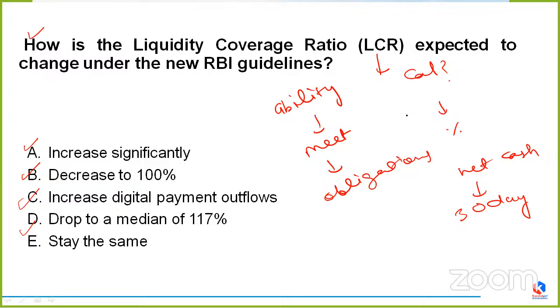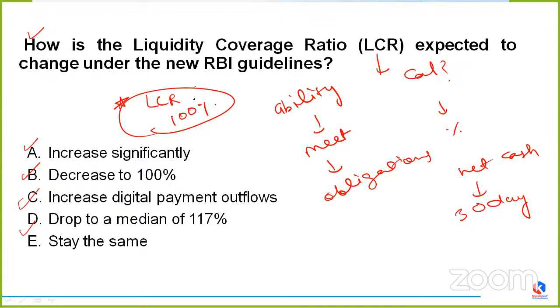Now we talked about how to calculate it and what the purpose is. One more thing is important, the requirement. On an international basis, all the banks that are currently active in India must have an LCR of at least 100%. This is important to remember. Internationally, active banks must have an LCR of at least 100%. Clear? So now we come back to the correct answer.